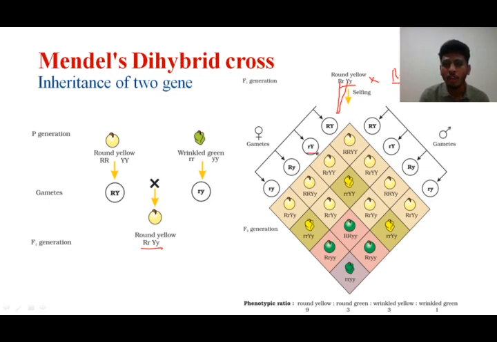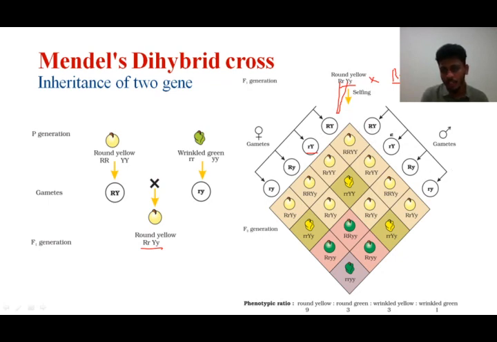Next we take the small r and small y. Next we take the capital R and the small y, and next we take the small r and small y. This way the gametes are taken. While you are taking the gametes, you have to be very particular. The way you write the left side, the same way you have to write the right side. Because of the convenience we do this.